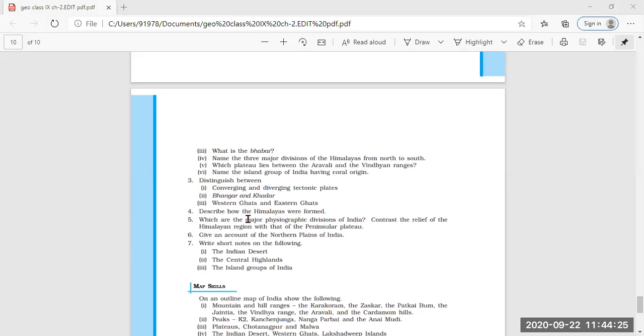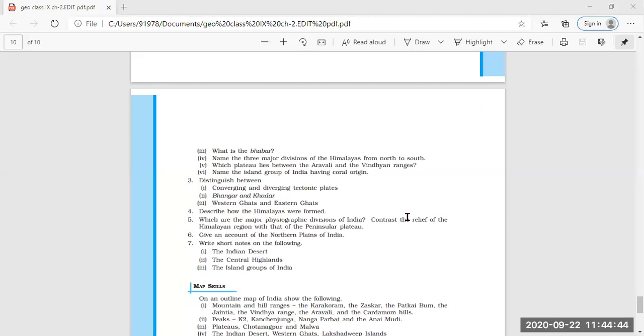Wait, let me clear this point. Eastern Ghats lie along the eastern coast. You were correct at that time, but they lie along the Bay of Bengal. So Arabian Sea here in Western Ghats, and they lie along the Bay of Bengal in Eastern Ghats. Clear?